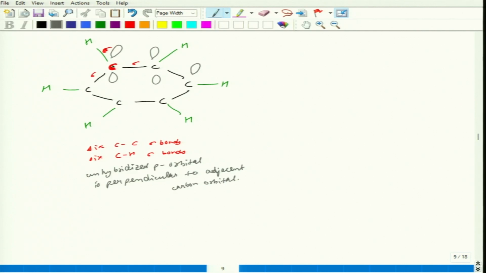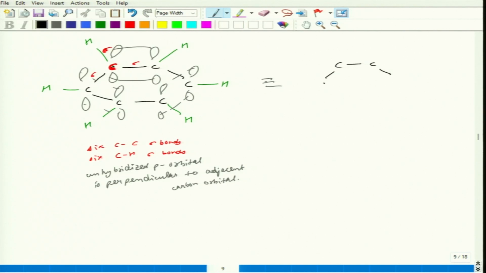Similarly, these ones are present, so this pi bond is made. We can show it like this.